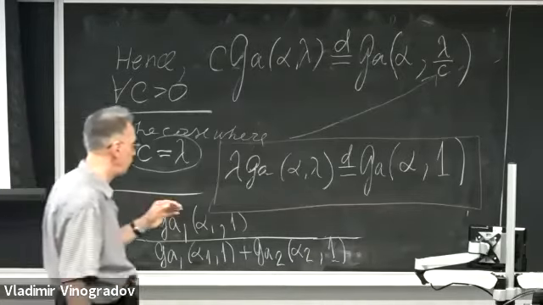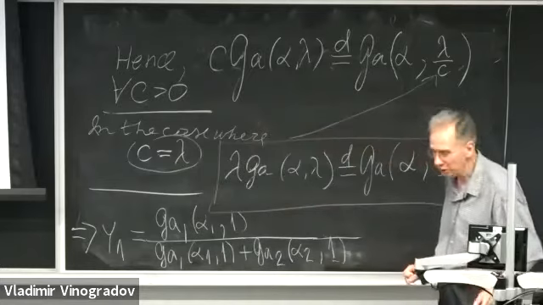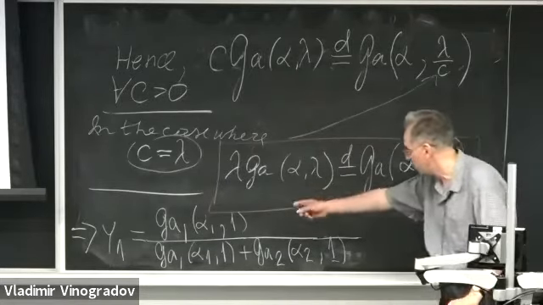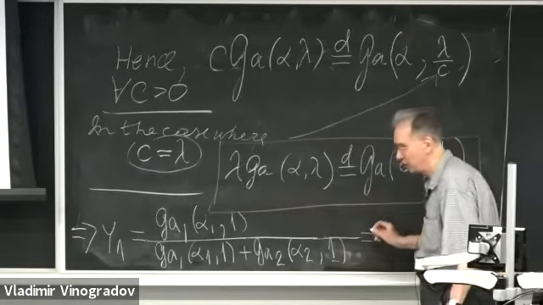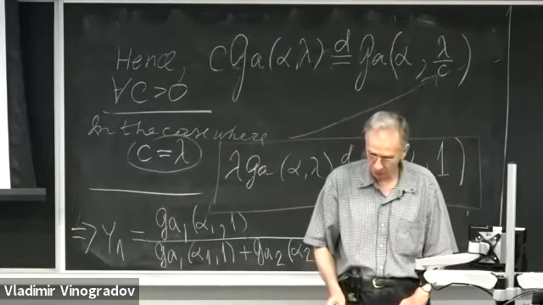That's actually what I proved in the special case, but this is also true in general. And for such a ratio, I already proved that it's going to be beta distributed.